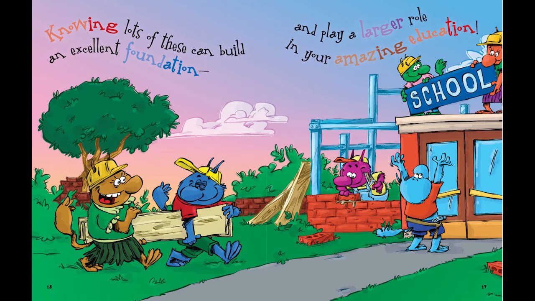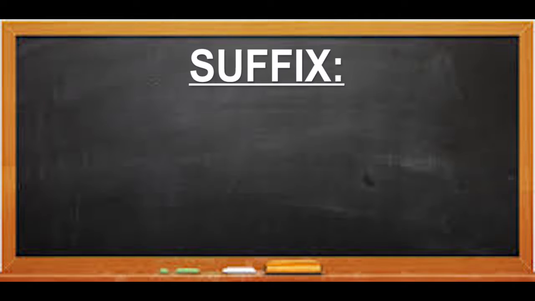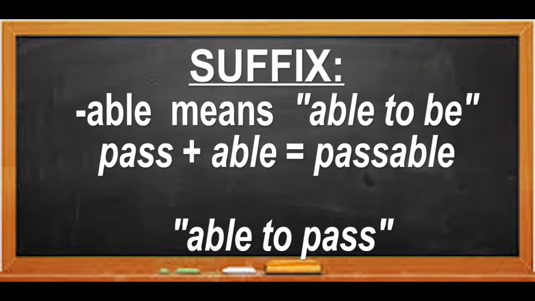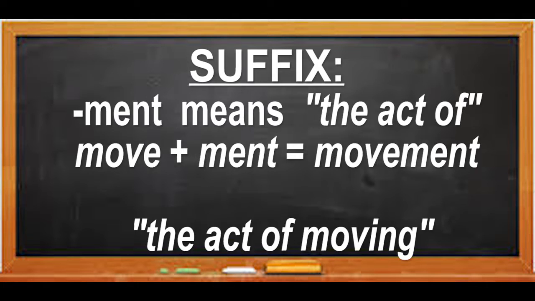Knowing lots of these can build an excellent foundation and play a larger role in your amazing education. A suffix is a word part that is added to the end of a base word. A suffix usually changes the meaning of the word. Example, the suffix able means able to be. So if we said pass plus able equals passable, able to pass. See what I mean? The suffix ment means the act of, okay? So move plus ment equals movement, the act of moving.